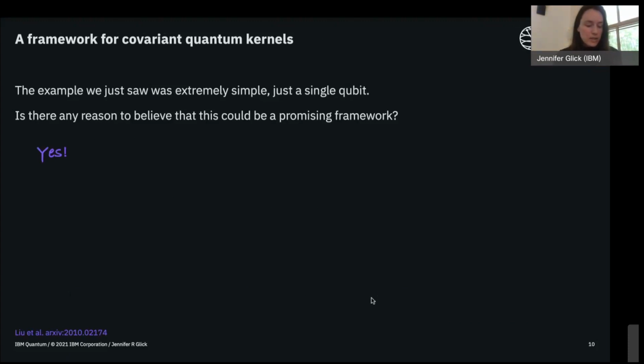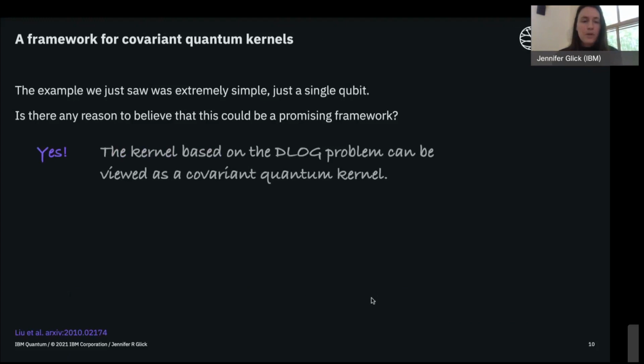The reason is that in the previous lecture, you heard about a kernel that was based off of the discrete log problem. It turns out that you can view this kernel as a covariant quantum kernel. So this particular instance fits into this more general framework of kernels that exploit group structure in data.